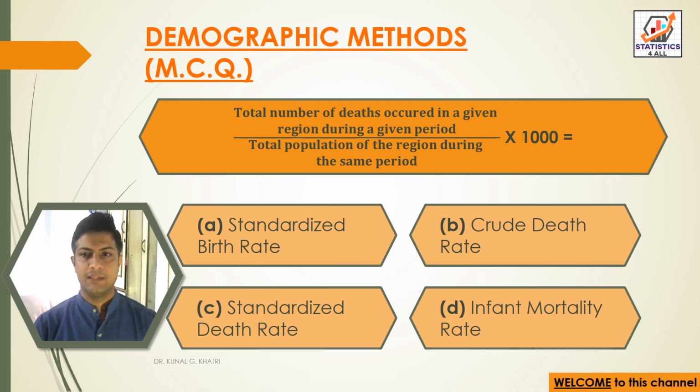So here we have answer option B, that is crude death rate, that is equal to total number of deaths occurred in a given region during a given period divided by total population of the region during the same period into 1000.